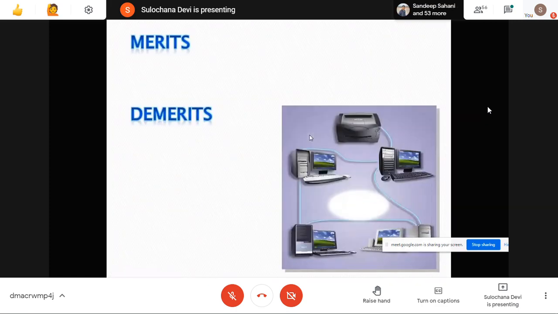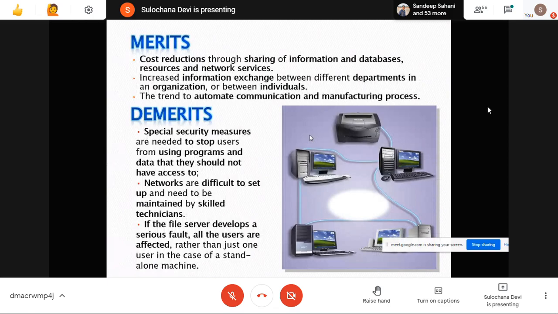Now, advantages and disadvantages: both sharing information, all the merits of networking. But again, it is difficult to maintain. Security procedures should be taken care of. And if there is a fault, the user should be able to diagnose that fault, because of that the connectivity can be lost.